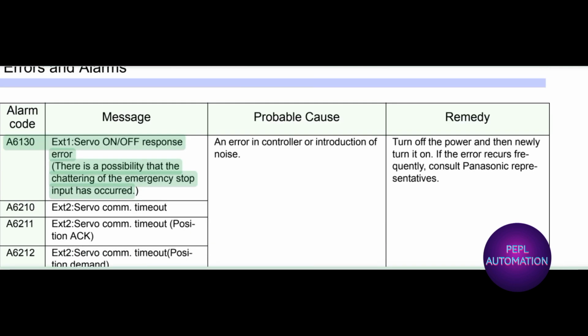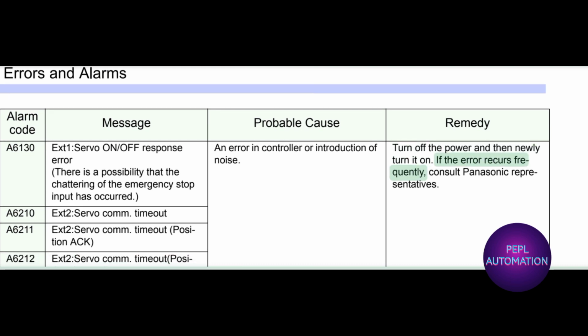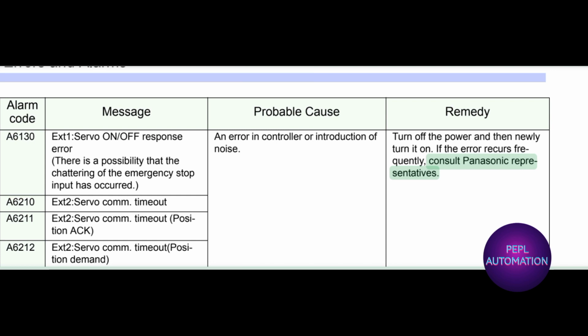A6130 X1 servo on, off response error. There is a possibility that the chattering of the emergency stop input has occurred. An error in controller or introduction of noise. Turn off the power and then newly turn it on. If the error occurs frequently, consult Panasonic representatives.